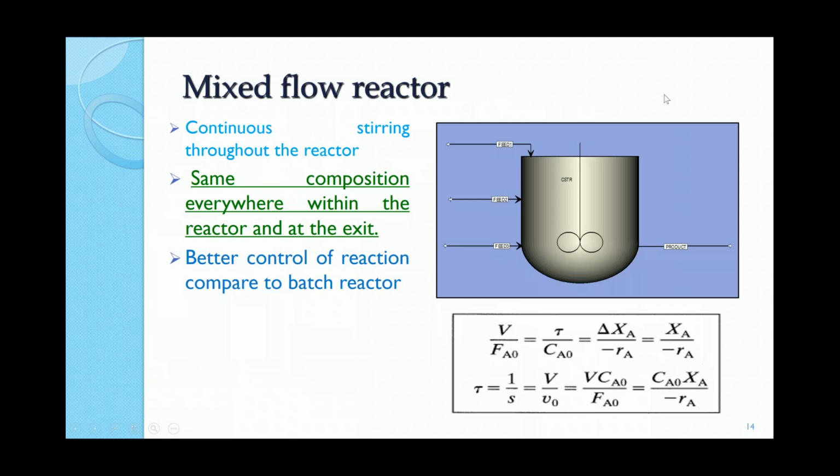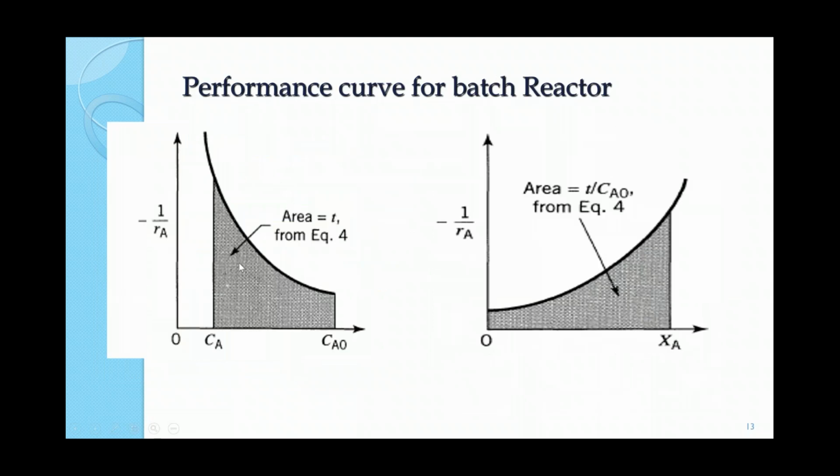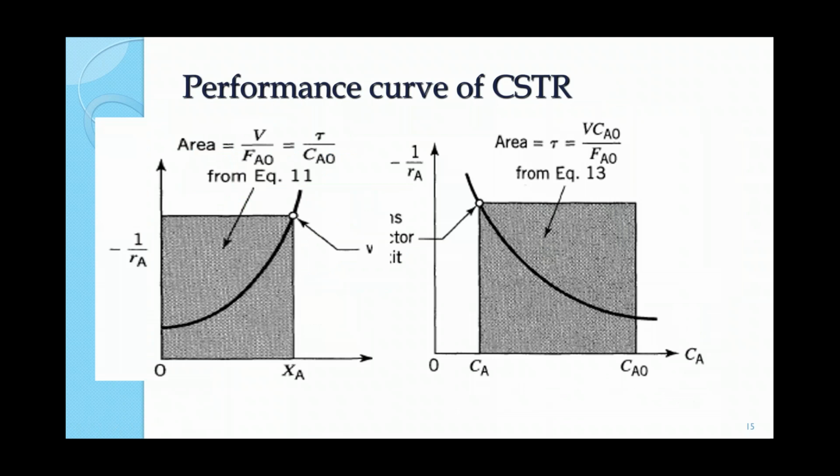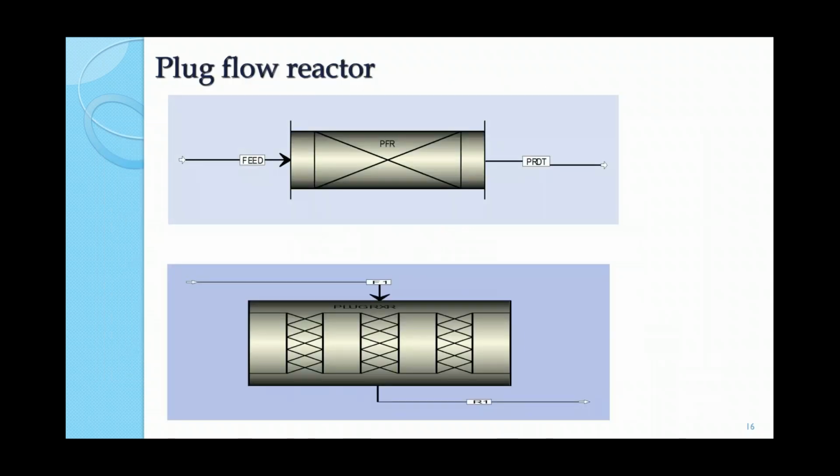Whereas in the previous slide, if you see, only this area under the curve was giving you the size of the batch reactor. So that's why the batch reactor size is always smaller compared to the continuous flow reactor.